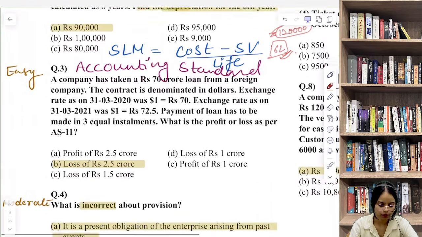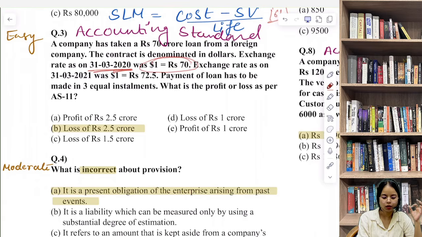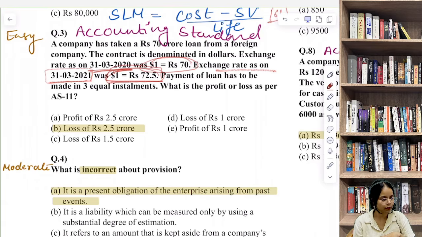Then we have question number 3. A company has taken a rupees 70 crore loan from a foreign company. The contract is denominated in dollars. Foreign company से लिया है, वो dollars में है. Exchange rate कितना था? 31st March 2020 it was rupees 70 for $1. Exchange rate as on 31st March 2021 was $1 for rupees 72.5. Payment of loan has to be made in 3 equal installments. This is important, 3 equal installments.